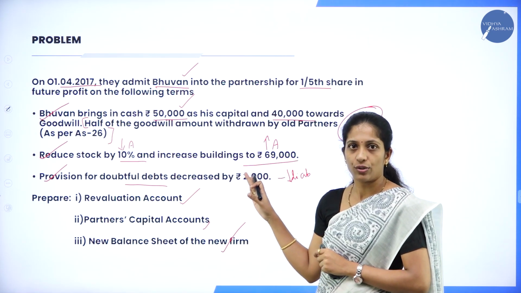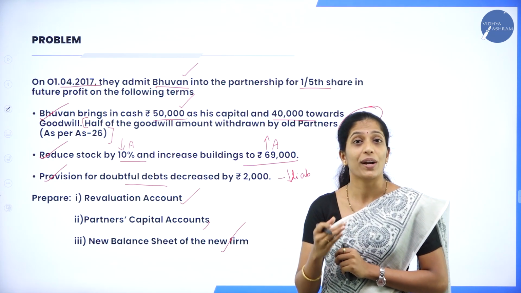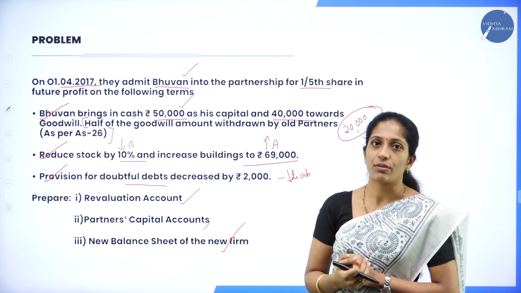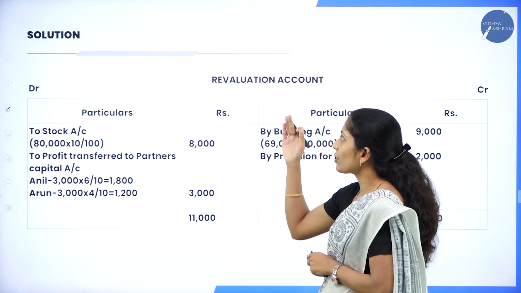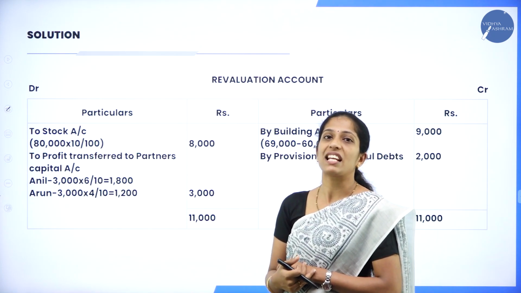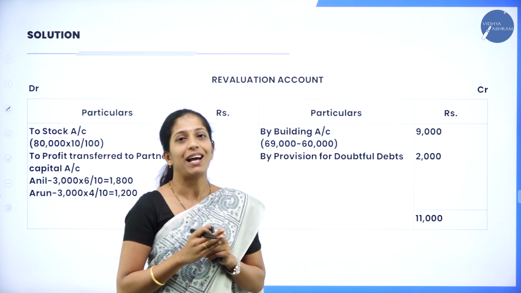Now always remember, increase or decrease in the value of assets and liabilities, where do we record? In the revaluation account. Now we shall directly go through the solution. So first account to be prepared is the revaluation account. What is the main intention of preparing revaluation account?